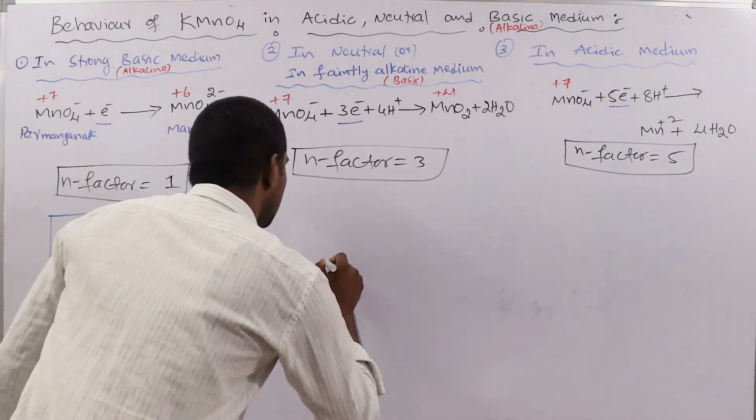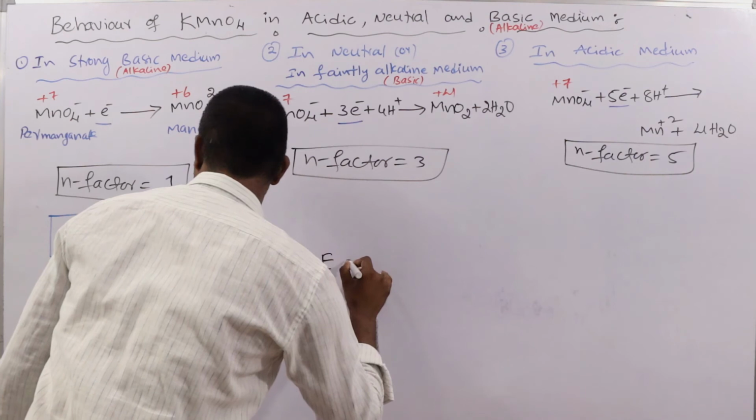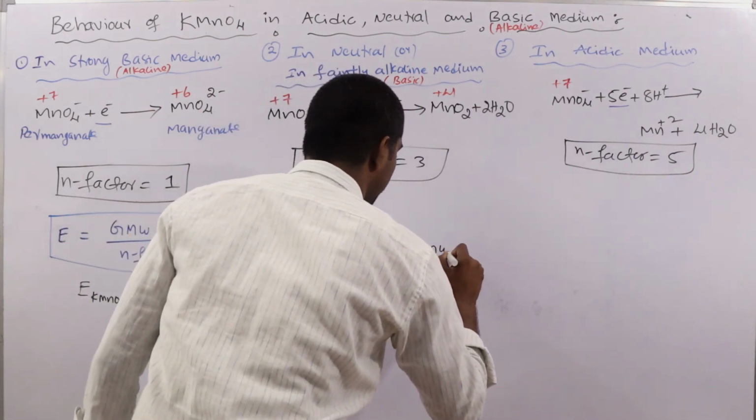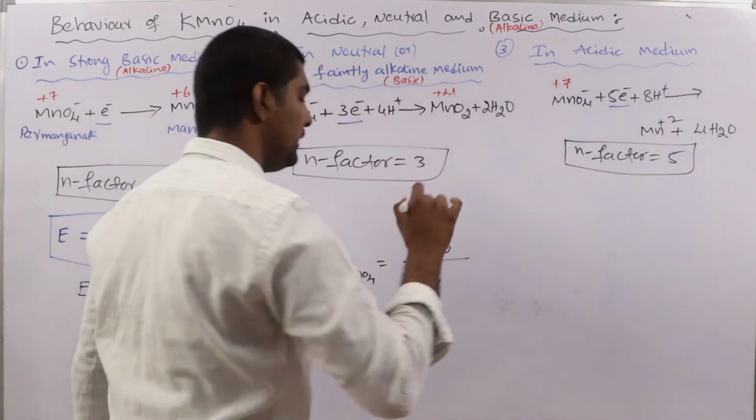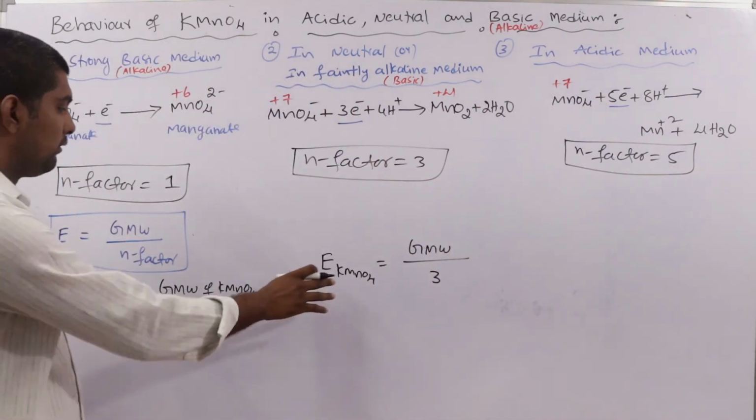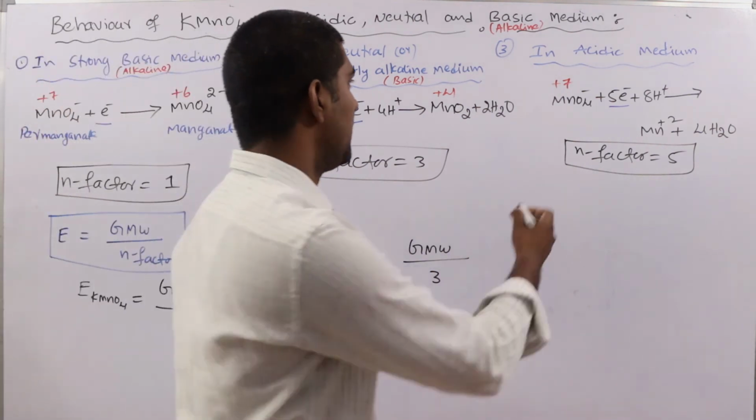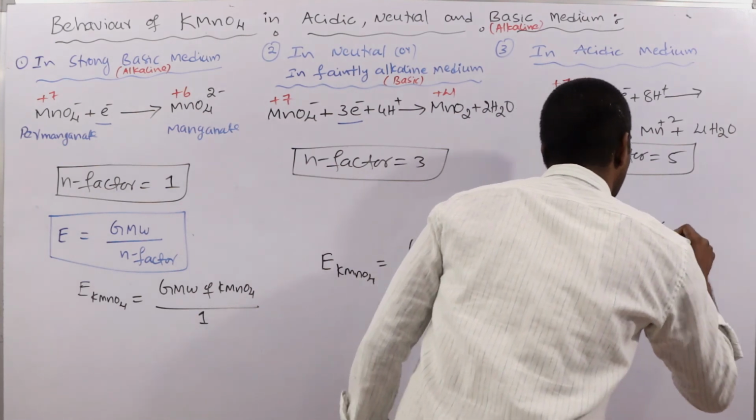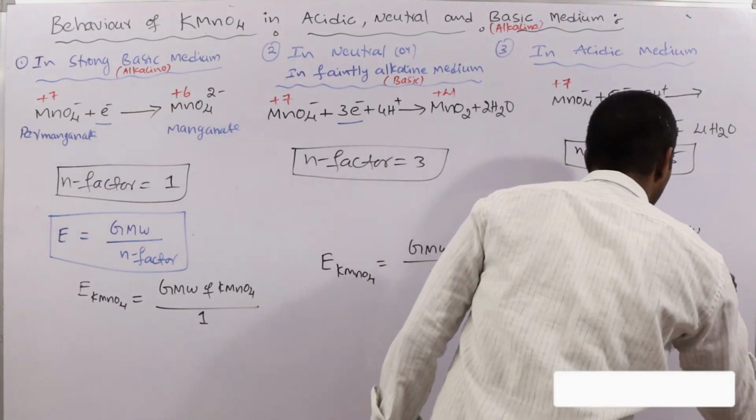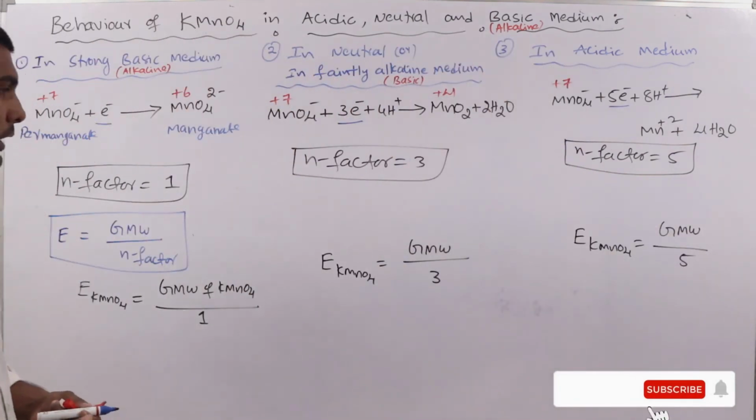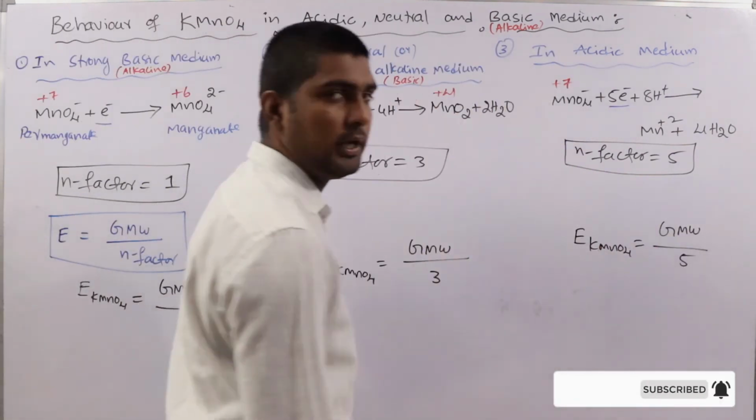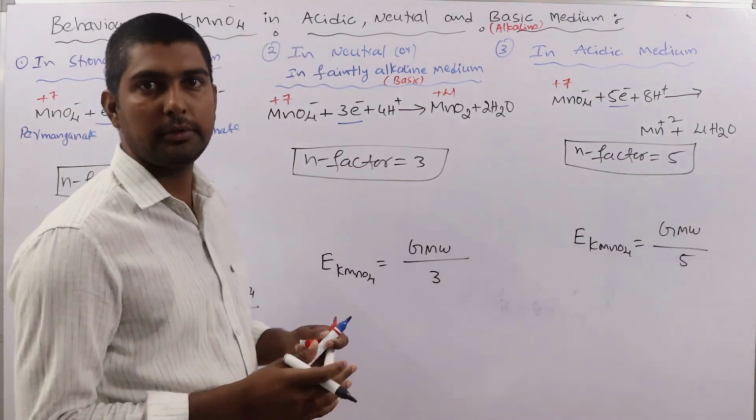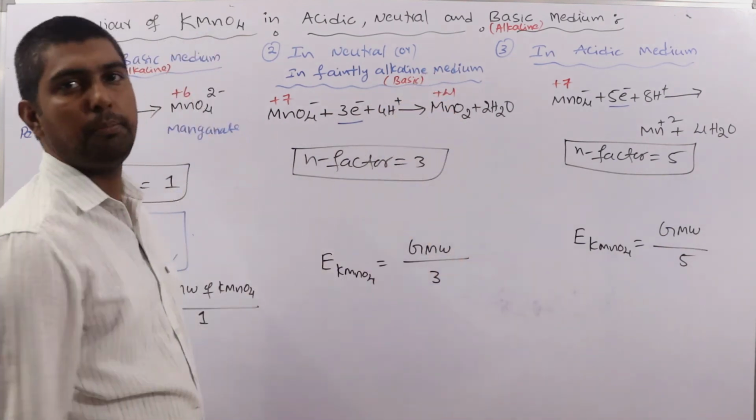Next, the equivalent weight of KMnO4 is equal to the gram molecular weight of KMnO4 divided by the N factor, which is 3. See, equivalent weight is different in different media. Here the equivalent weight of KMnO4 is equal to the gram molecular weight of KMnO4 divided by the N factor, which is 5. This is another important thing. Different types of questions can be asked on this, so it is very, very important.